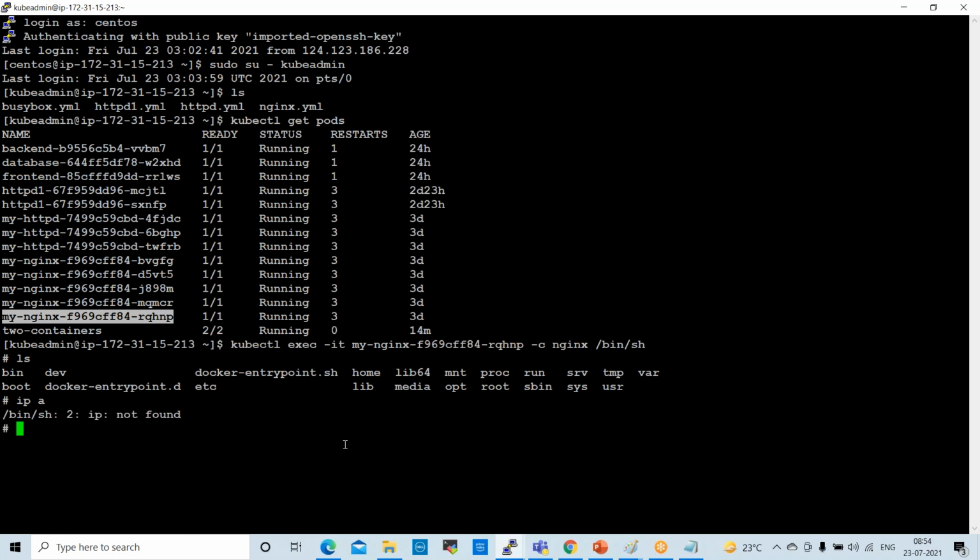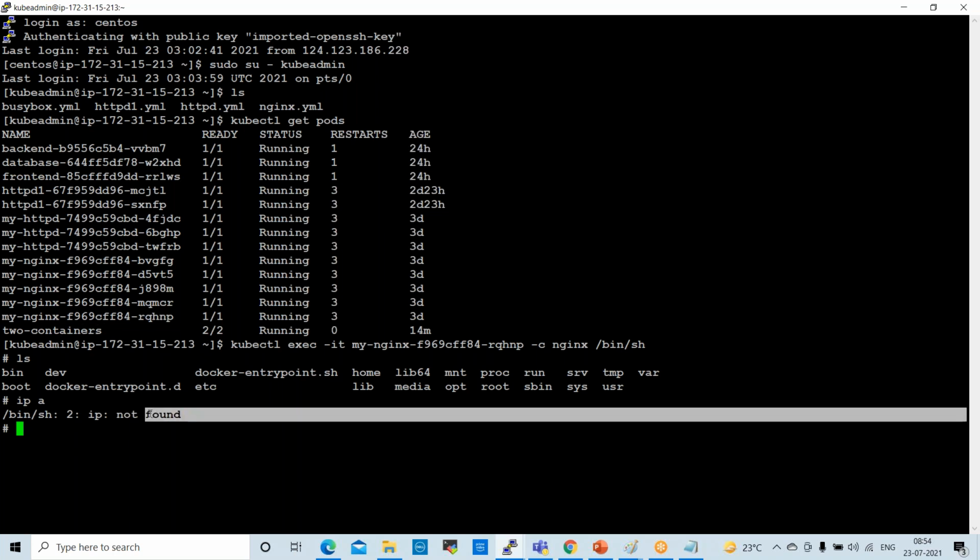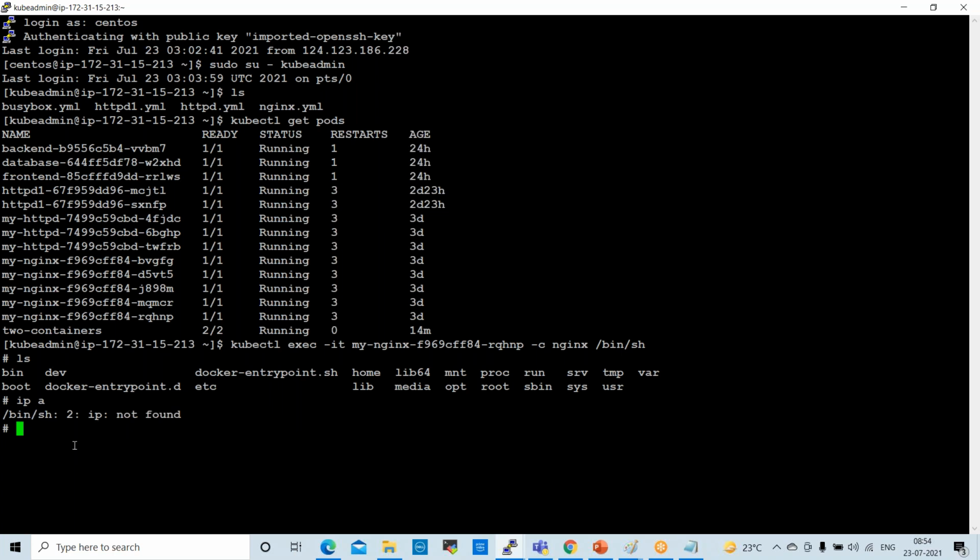I think this pod doesn't have anything. And also, if you want to deploy any application, you can deploy it here, in the container, right?